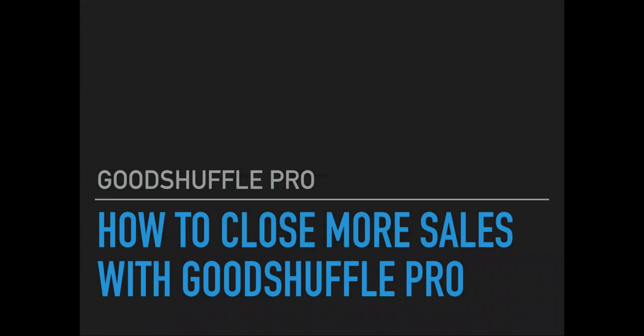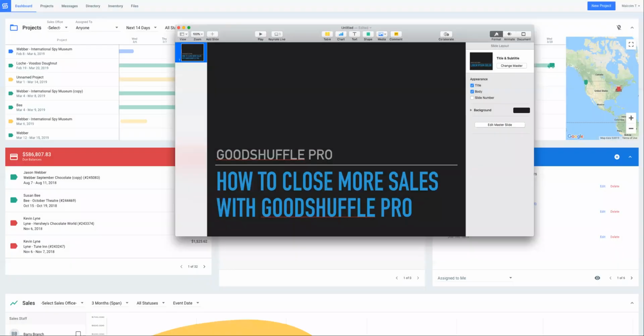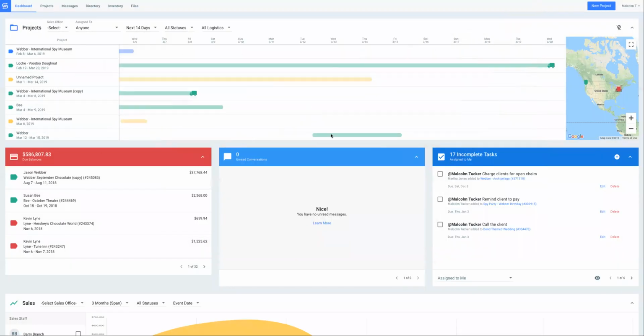As you know, we offer you a lot of tools and functions here on Good Shuffle Pro to help you move through the sales process. But let me highlight a few options that you may not have explored yet, or just give a quick refresher. So let me just set up my screen share here. There we go.